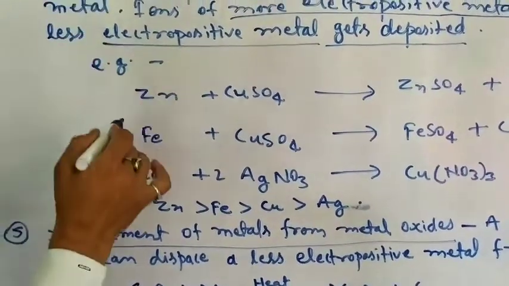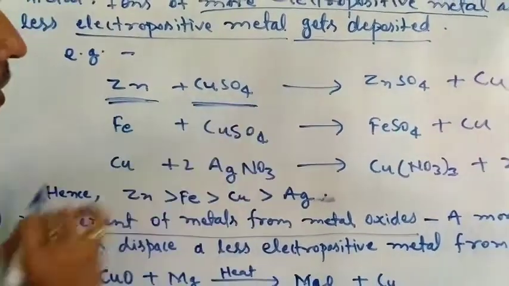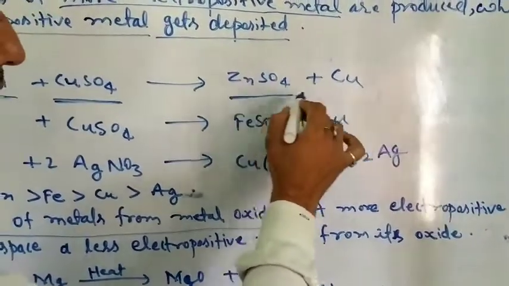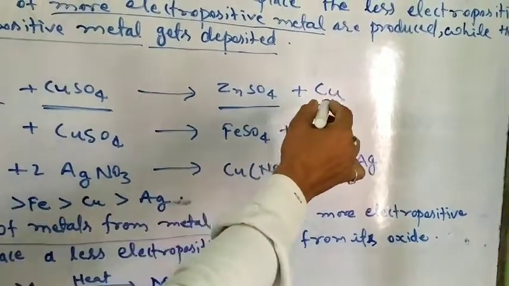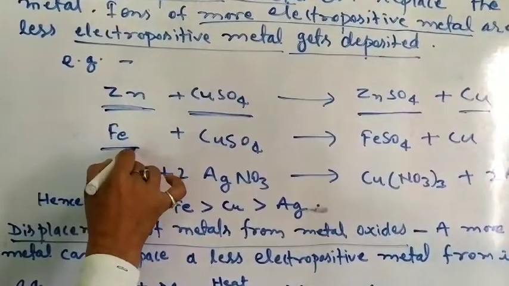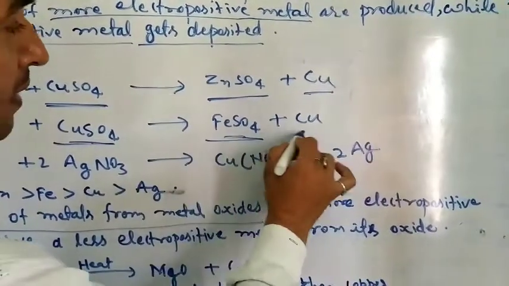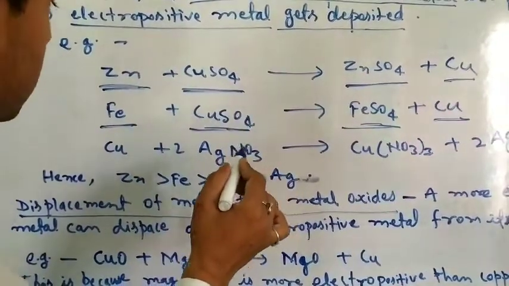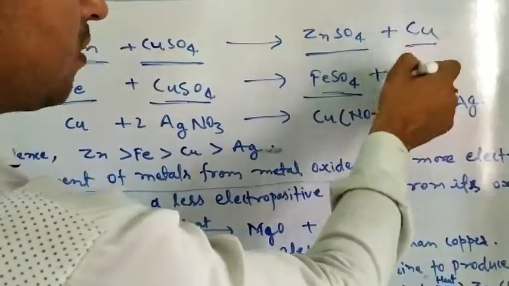On the basis of these properties, we see that zinc, when reacted with copper sulfate, gives zinc sulfate and replaces copper, which is deposited on the surface of zinc. On the other hand, if we react iron with copper sulfate, it gives iron sulfate and displaces copper. These two reactions show that zinc and iron are more reactive than copper.